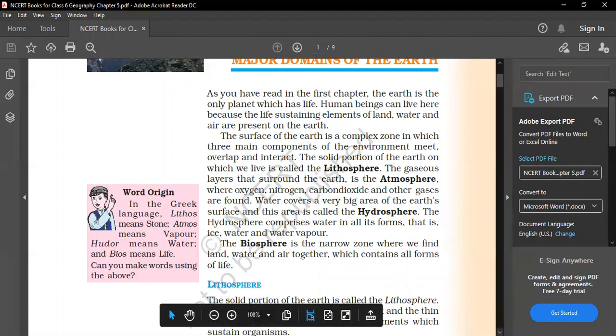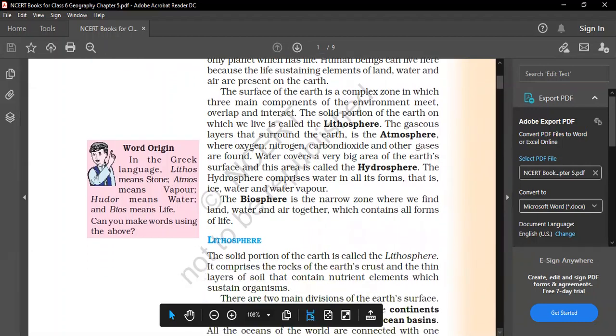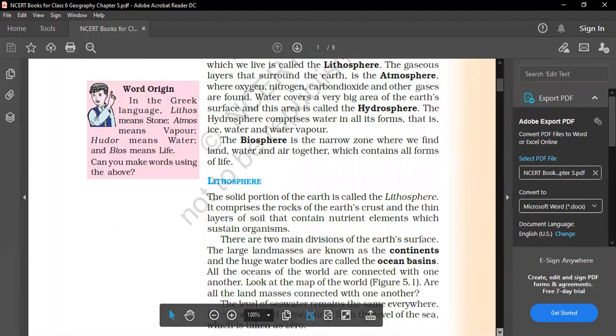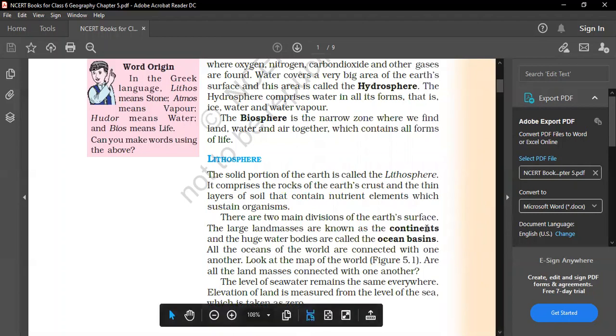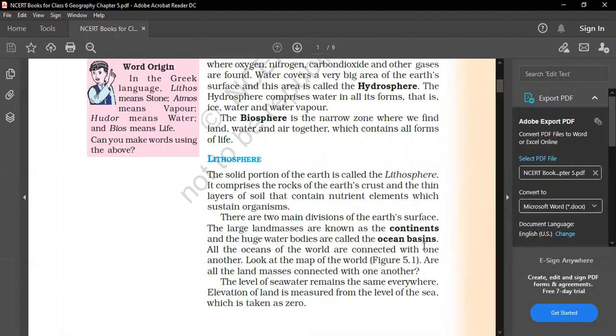So let's start with the first thing, lithosphere. What is actually lithosphere? The solid portion of the earth is called lithosphere. It comprises rock of the earth's crust and a thin layer of soil that contains nutrients and elements which sustain organisms. There are two major divisions of the earth's surface. The large landmasses are known as continents, and the huge water bodies are called ocean basins.